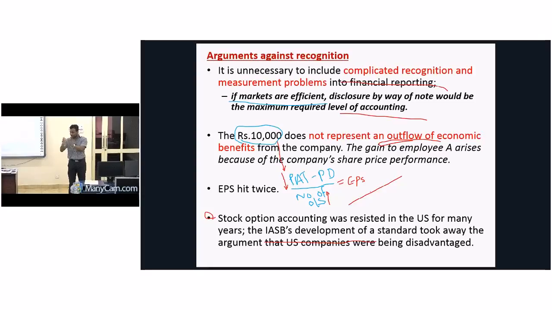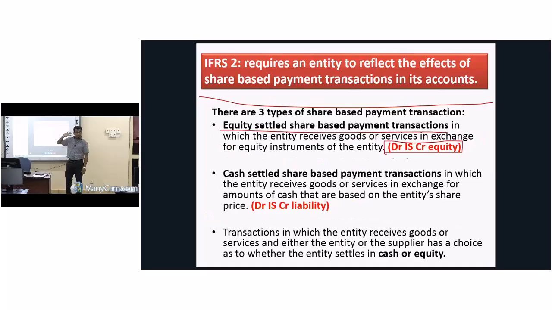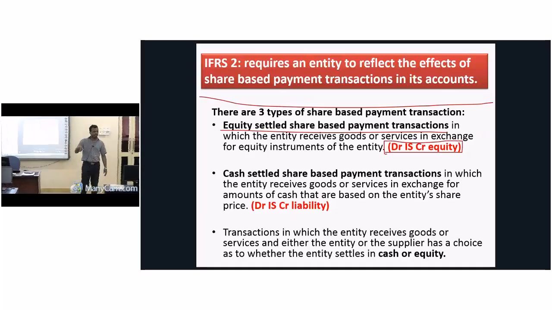Their argument is for recognizing, that's why they have issued this now. They have given a set of guidance to recognize this under IFRS 2, right? So therefore we'll see how to recognize. Basically I told you, these are previous arguments not inside IFRS 2. Now only I am coming into IFRS 2.